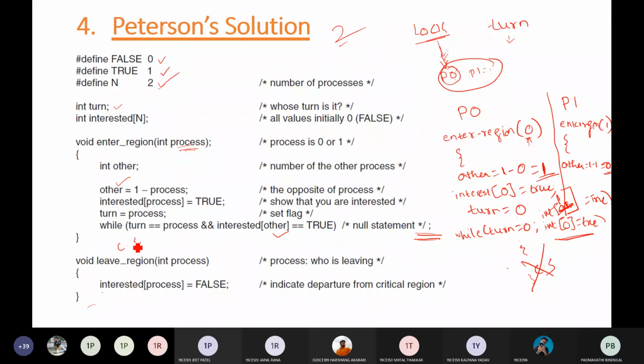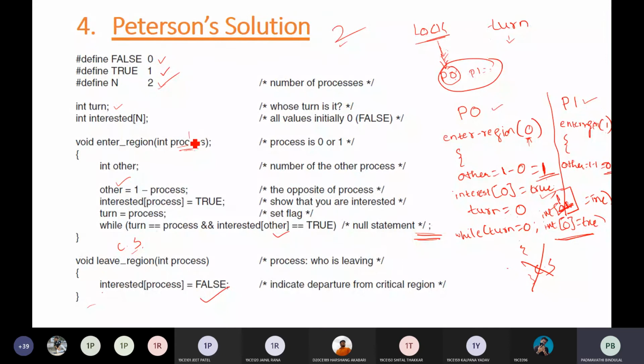Okay, once you are in the critical section, you execute it, and after that you go into the exit section. In the exit section, whatever interested you have made true, you have to set it to false. So I hope this solution is clear. The same explanation applies: instead of process 0, if you take process 1, the same thing will happen.